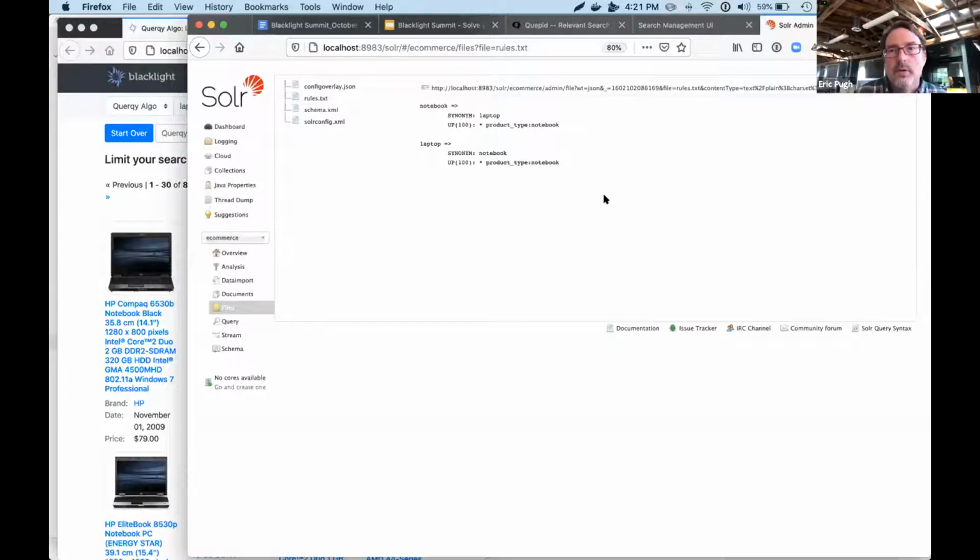You can just write your own rules file and place it here, reload Solr, and it loads it. So it uses a pretty simple language syntax like that. SMUI, though, makes it a lot more approachable by a non-technical person. And a lot of what we're trying to do in relevancy is put active search management in the hands of the people who really understand what the users are trying to do.